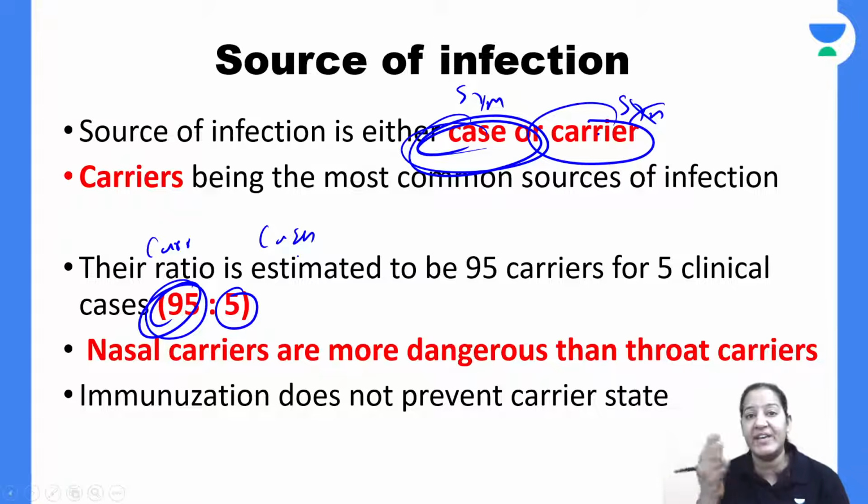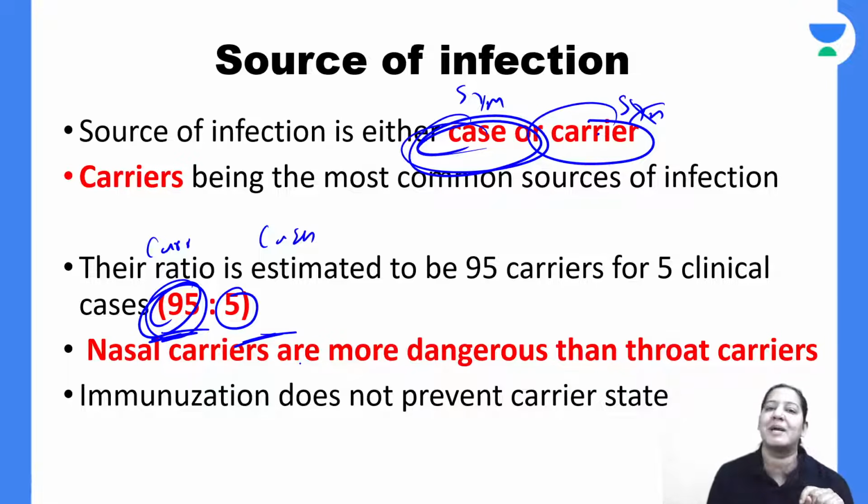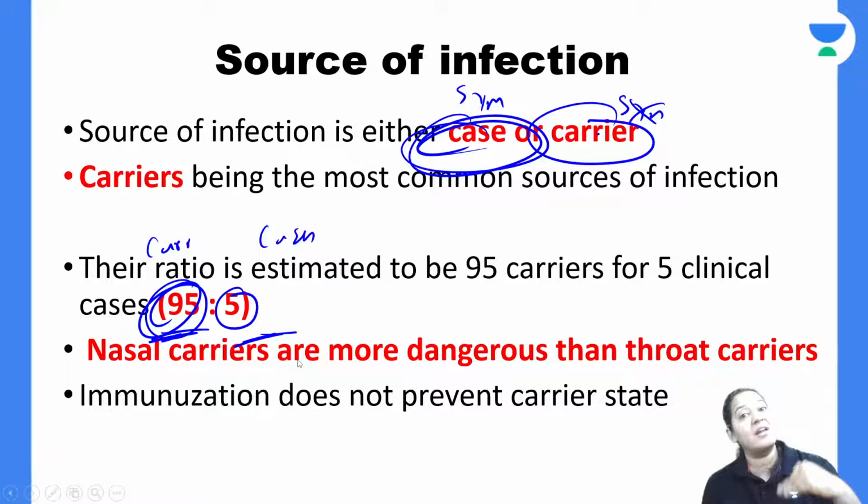You know, the same problem we faced in COVID. In COVID also we had an abundance of carriers. So it is difficult to control a disease when carriers are more than cases, because carriers are invisible. They do not have any symptoms, but they are transmitting the disease in the community. For every 5 cases, there are 95 carriers. That's why diphtheria is a disease which cannot be eliminated. We cannot eliminate it because most of them are not cases. If it is a case we can treat it, but we cannot treat a carrier because it is invisible.